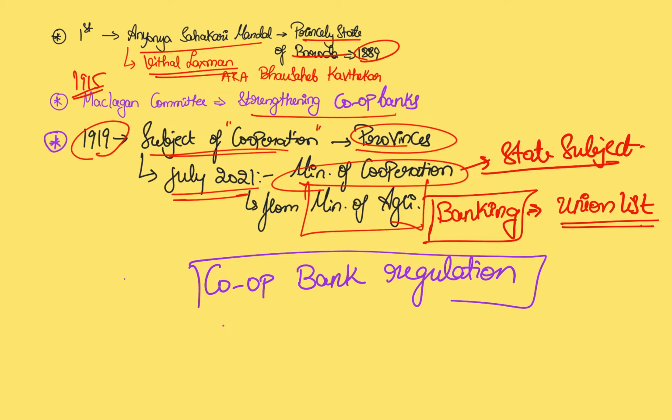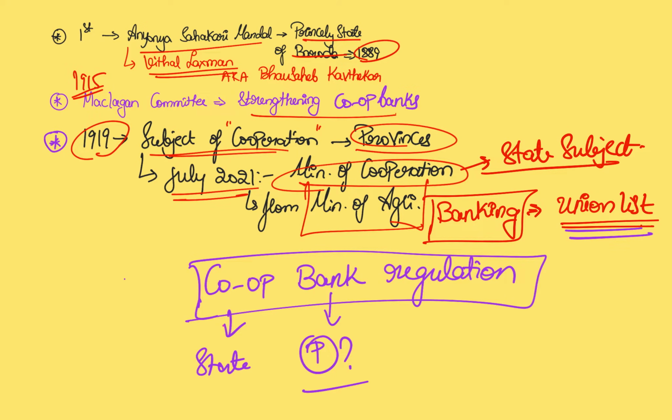So this brings us to the point of cooperative banking regulation. Now, is it the state government that is supposed to regulate this, or is it the Parliament because banking is under union list? So this leads to a very important question about the dual regulation that is associated with the cooperative banking system. Before we talk about that, let us understand the structure of cooperative banks in our country.